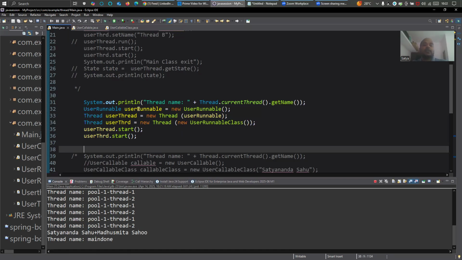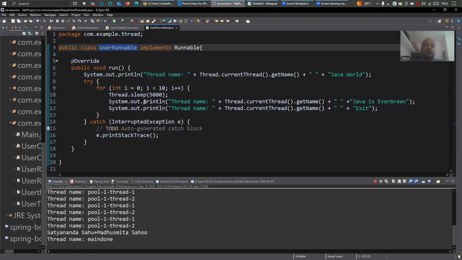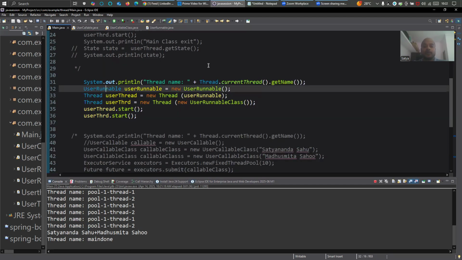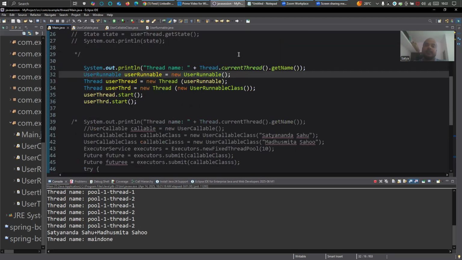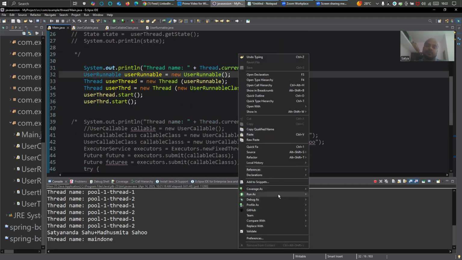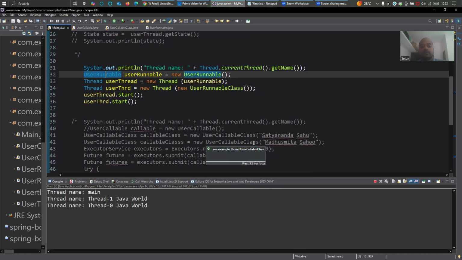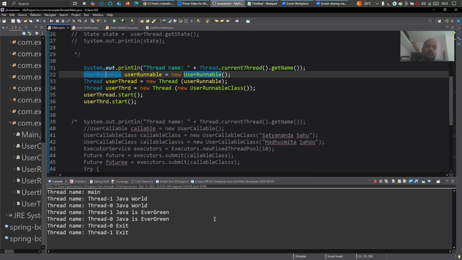So let's go to the user runnable now. See, this is there. What I will do, I'll make this synchronized. Before making synchronization, see the output. I thought of writing a producer consumer program, but it is the same thing. You just go to the internet, Google it, you will find lots of programs on synchronize, and they will show you how it works synchronously. I have one producer consumer program here, which I have done previously. I'll show you that.